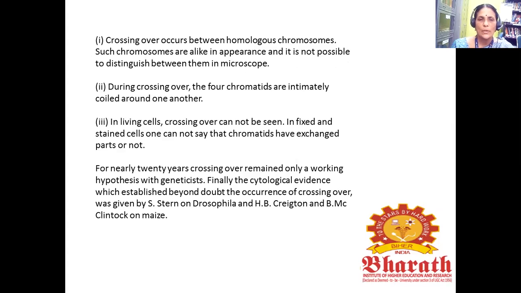So for nearly 20 years, crossing over remained only a working hypothesis with geneticists. Finally, the cytological evidence which established beyond doubt the occurrence of crossing over was given by Stern on Drosophila and H.B. Creighton on maize.